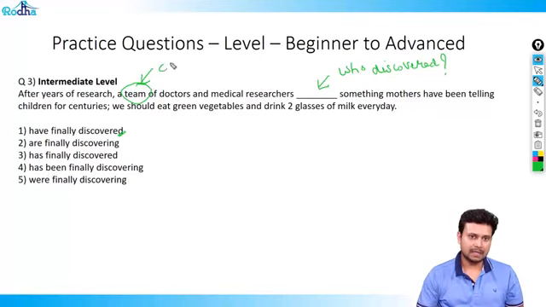So team is a collective noun and collective nouns are singular subjects, which means the answer here will be a singular verb. Now eliminate all plural verbs: have, are and were. You're left with these two options. Now between these two options, been is unnecessary because been refers to an action that continues. Since the question here is of past tense, I will select this as the answer. I hope this is clear. Let's move on to the next question.